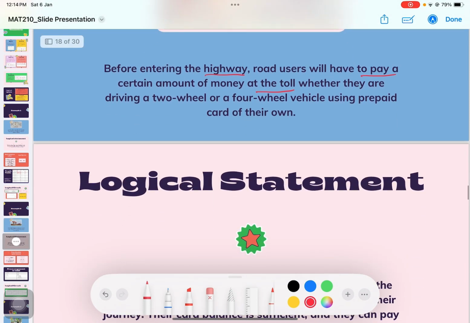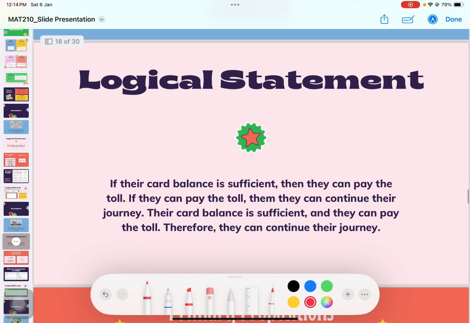By this statement, we can create the logical statement, which is: if their card balance is sufficient, then they can pay the toll. If they can pay the toll, then they can continue their journey. Their card balance is sufficient and they can pay the toll. Therefore, they can continue their journey.